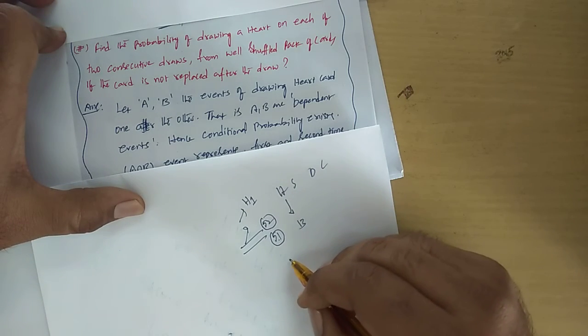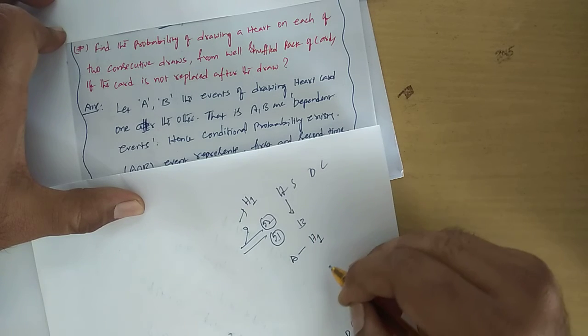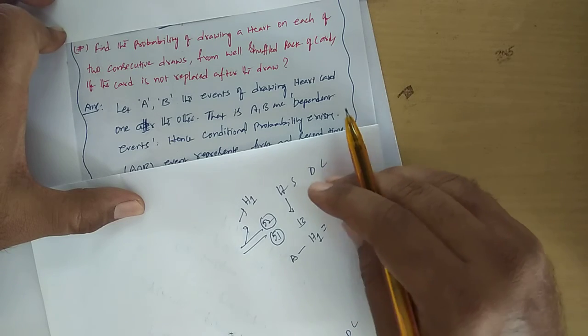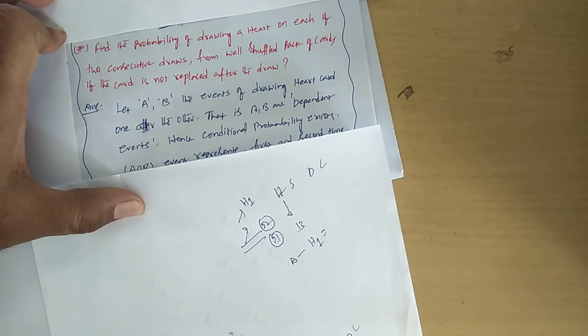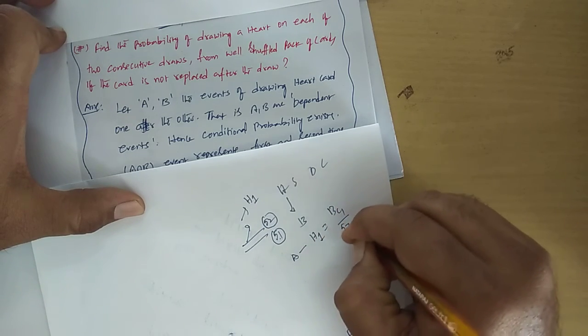Now what is the meaning of that? If A is the first heart card, so how many ways can you select? 13C1 by 52C1.